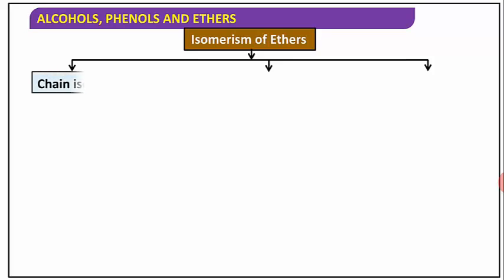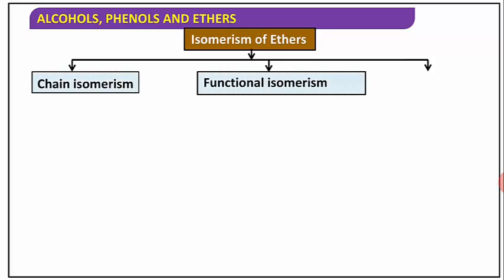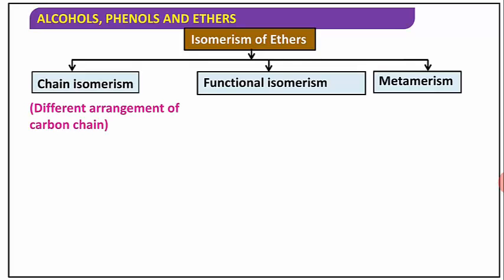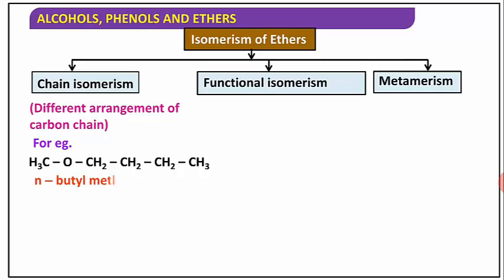Isomerism of ether has three types: chain isomerism, functional isomerism and metamerism. In chain isomerism, a different arrangement of the carbon chain is present. For example, here butyl and methyl groups are attached, therefore n-butyl methyl ether.